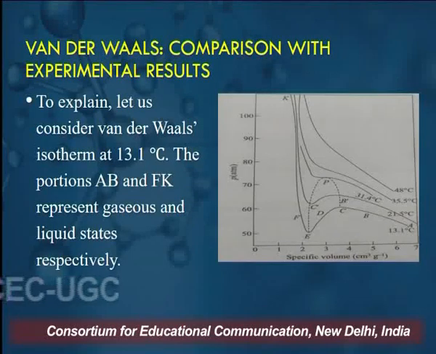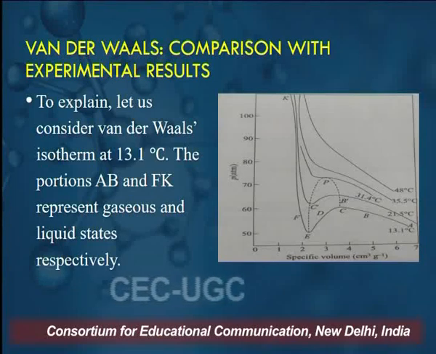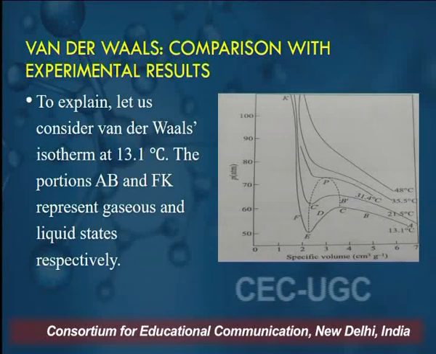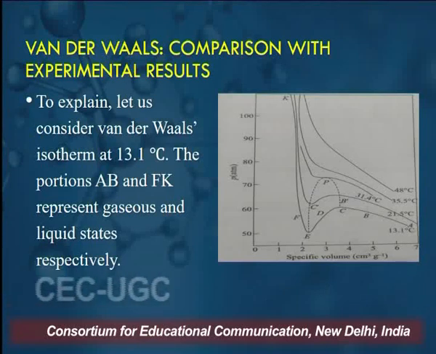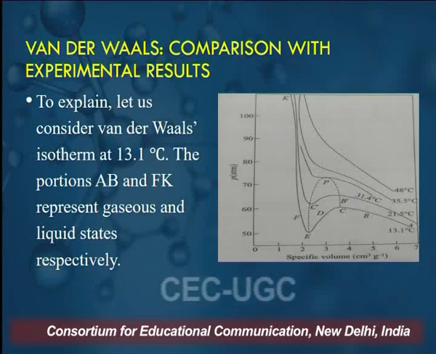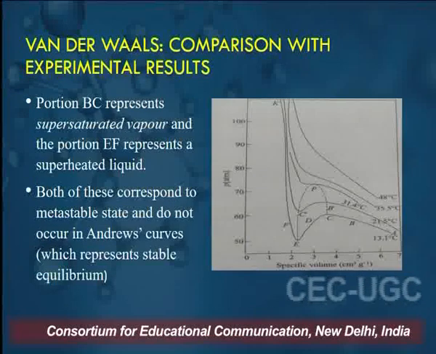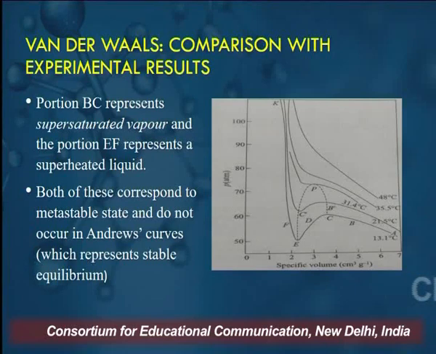To explain this, let us consider the van der Waals isotherm at 13.1 degrees Celsius. The portions AB and FK represent the gaseous and liquid states respectively. The portion BC is very special because it represents the supersaturated vapor, and the portion EF represents the superheated liquid.